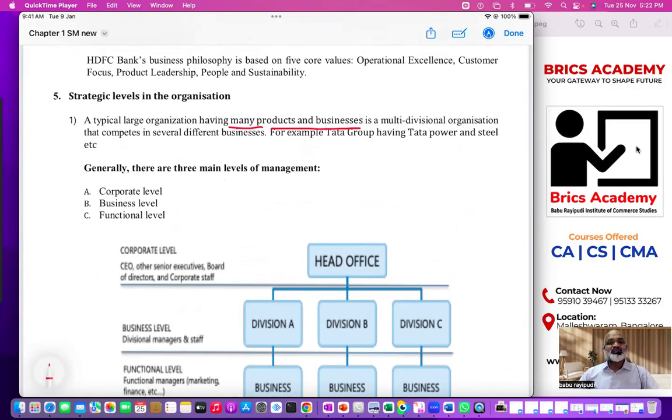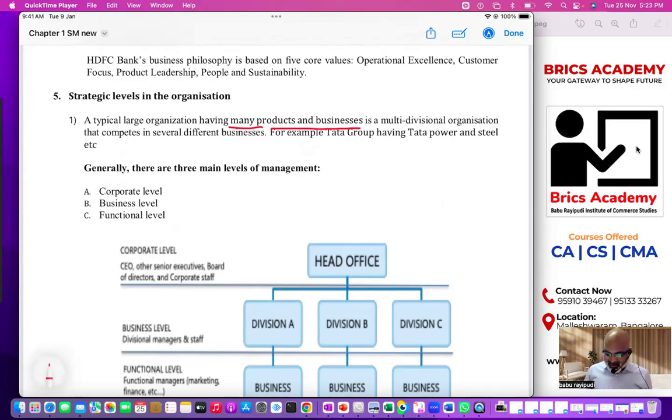Multi businesses, multi divisions. Tata's problem is it's not just about businesses. Tata is there in every state in India, every district in India, and in more than 30 countries. So it is multi businesses, multi products, multi markets, multi nations also. Do you think one person can manage such a business? Even if he manages, he needs support.